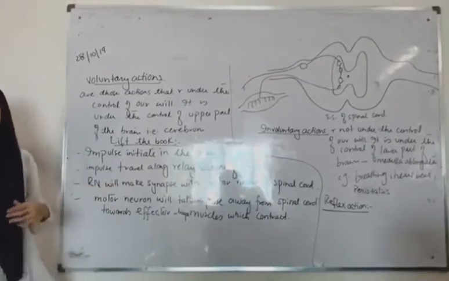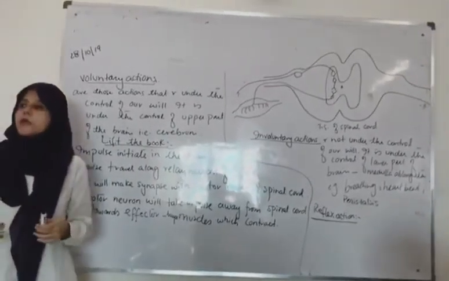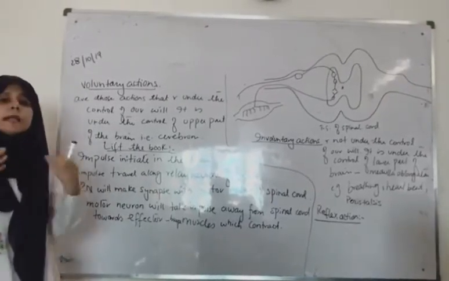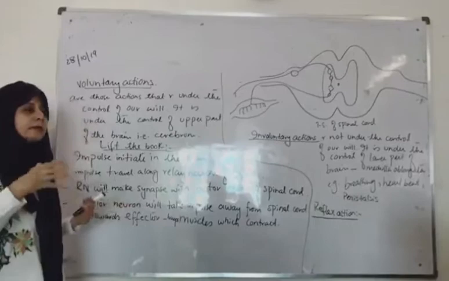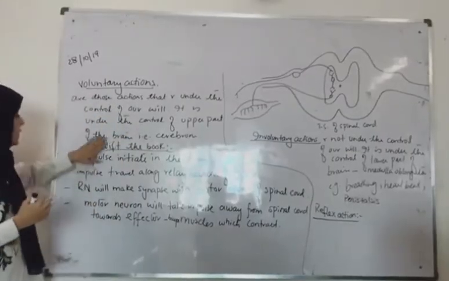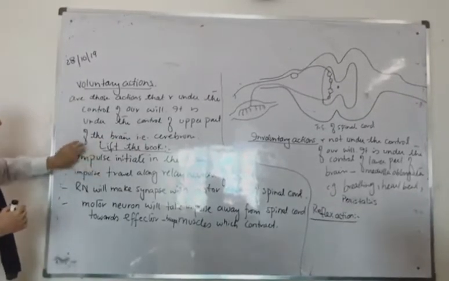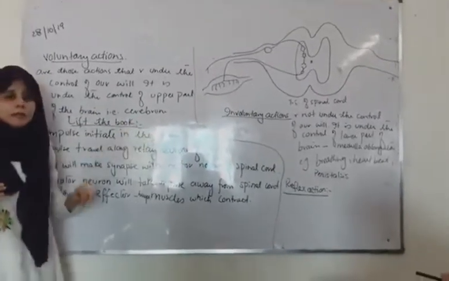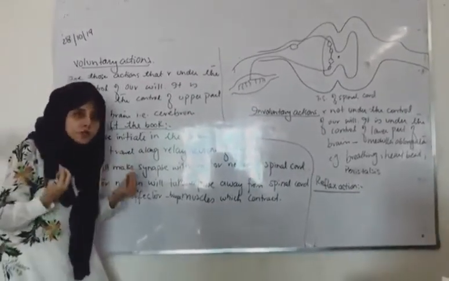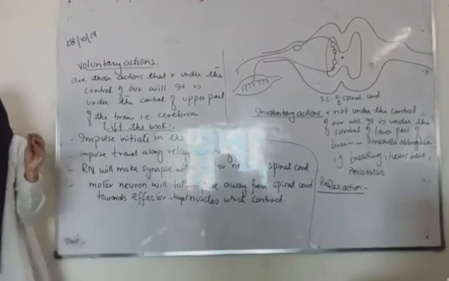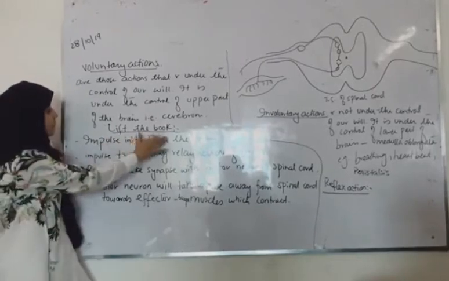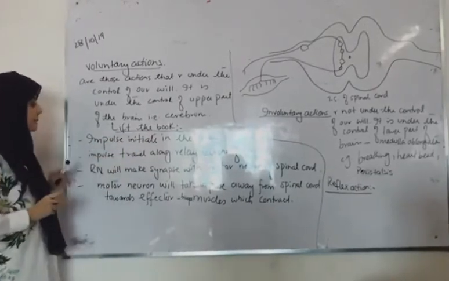Now, an example of the voluntary action. For example, if we want to kick the ball, if we want to lift the book up, if we want to open the book, then here our will is involved. That means such actions will begin in the brain only. Fine. So when we want to lift the book, this impulse will initiate in the brain. Of course, because there is no sensation involved, there is no stimulus involved. That's why no involvement of sensory neuron will occur over here.